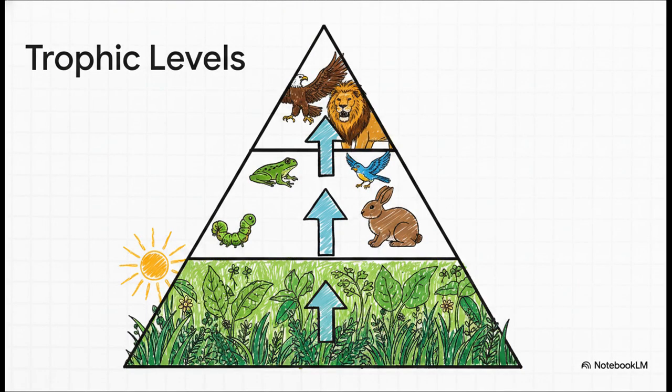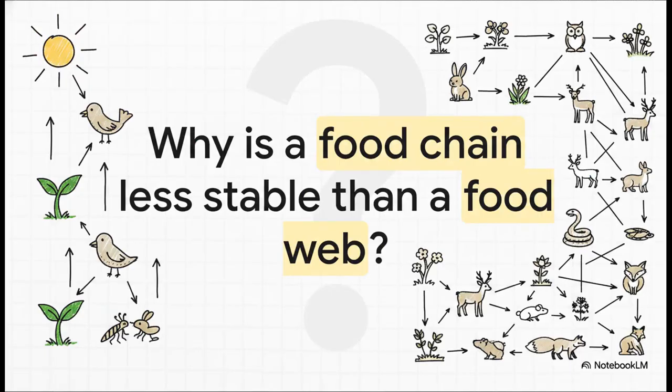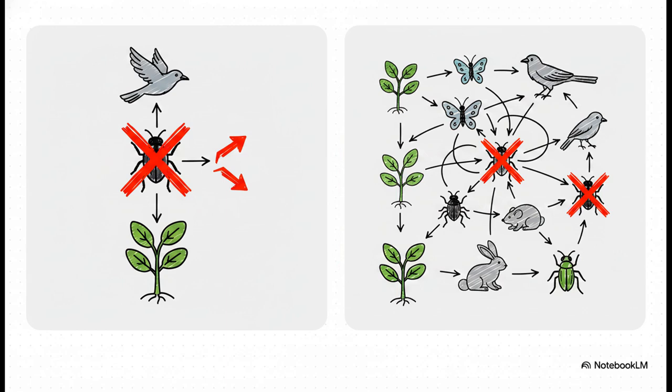Inside these systems, energy flows up through trophic levels, moving straight from producers right up to top carnivores. But here's the catch, the 10% law. Only 10% of energy actually makes it up. Okay, quick quiz time. Why is a basic food chain way less stable than a whole food web? Because if one single link vanishes, a chain breaks. Food webs provide crucial backup pathways for energy.